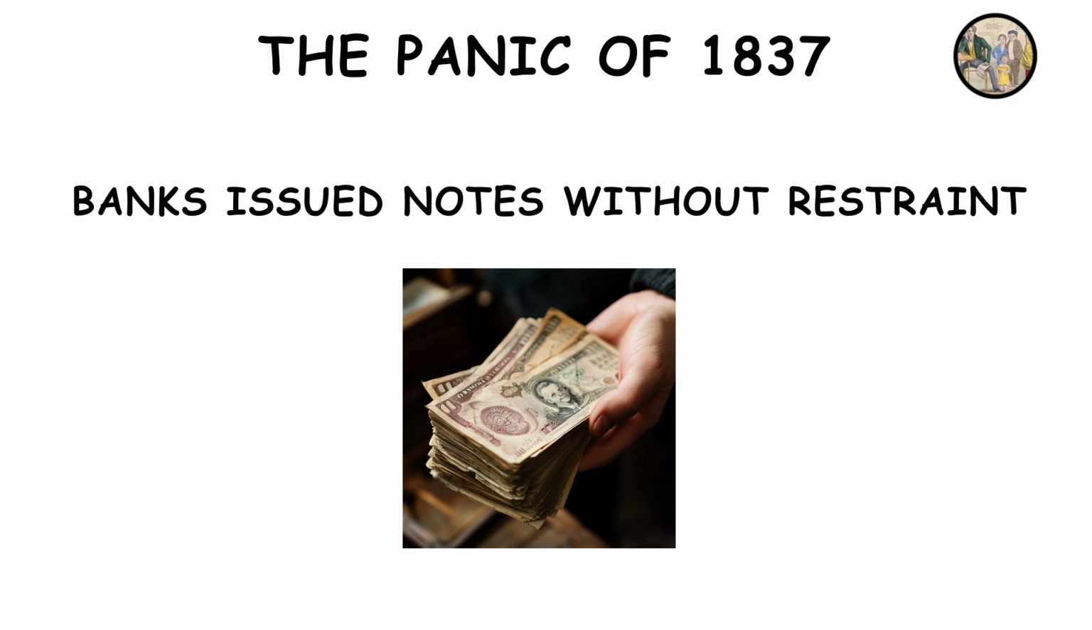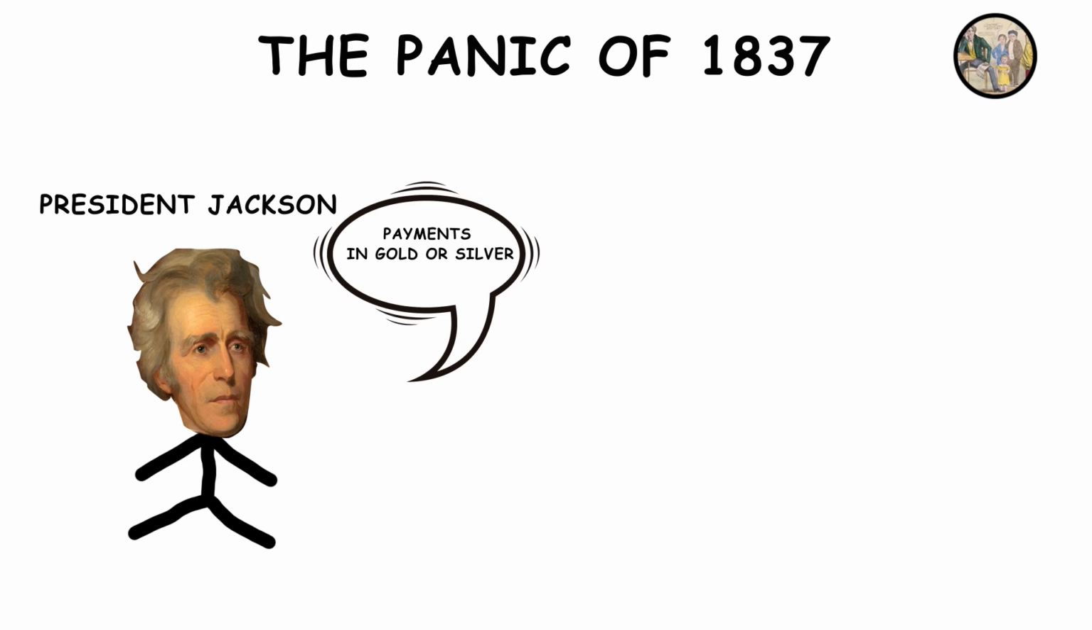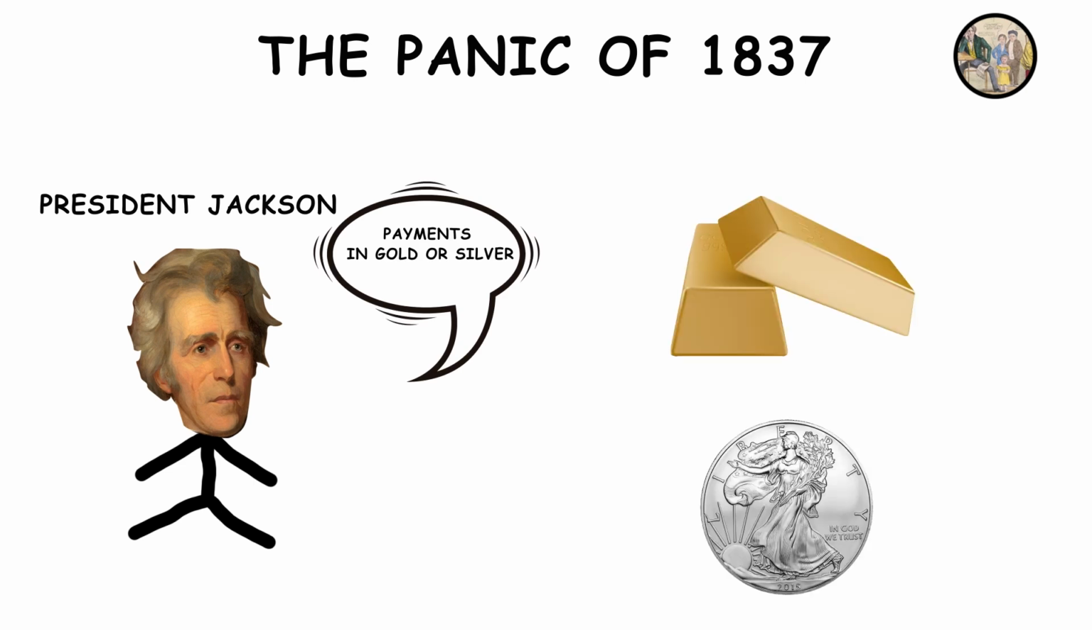Banks were issuing banknotes without restraint, and this would backfire when President Jackson mandated that payments for land be made in gold or silver. And when the banks refused to redeem their notes, everything collapsed.